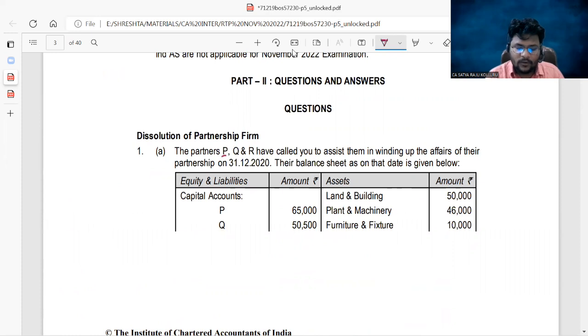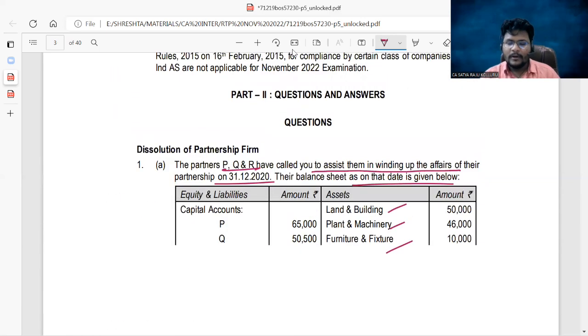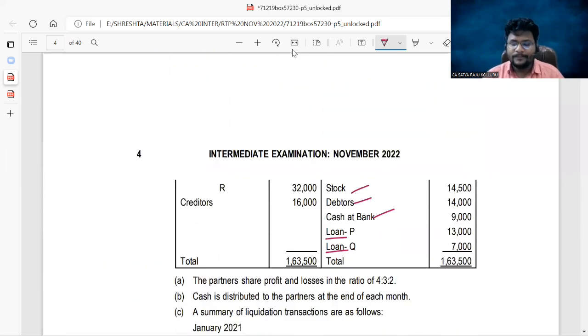The partners P, Q, R have called you to assist them in winding up the affairs of their partnership as on 31st December 2020. Their balance sheet as on the date is given below: land and building, plant and machinery, furniture and fixture, stock, debtors, cash at bank, loan P, loan Q. If you observe, partners' loan is there under the asset side. If partners' loan is there under the asset side, it means the partnership firm has given loans to the partners.